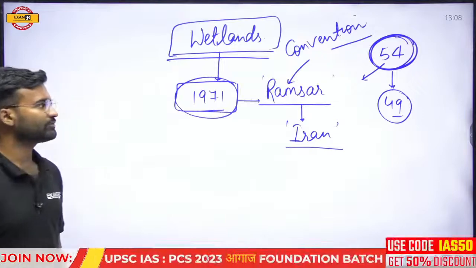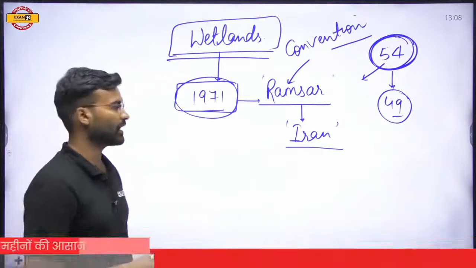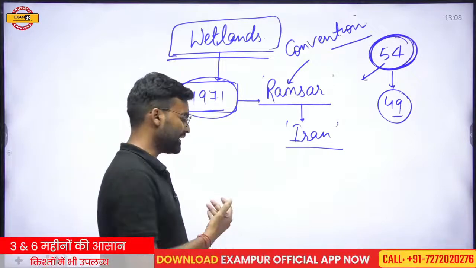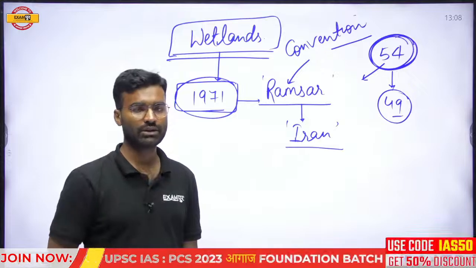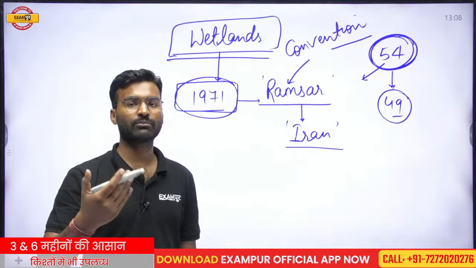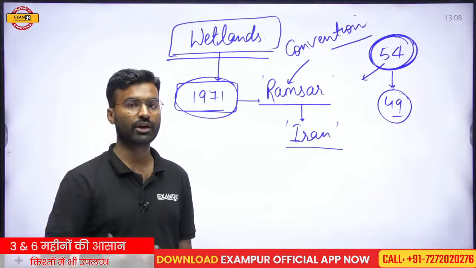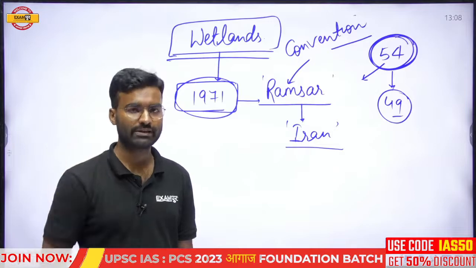In this convention, a concept arose that wetlands which have importance at the global level, or which are important for more than one nation or more than one geographical region, or for 2, 3 or 4 communities, would be recognised.